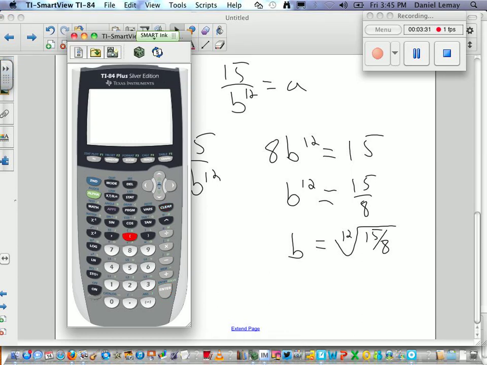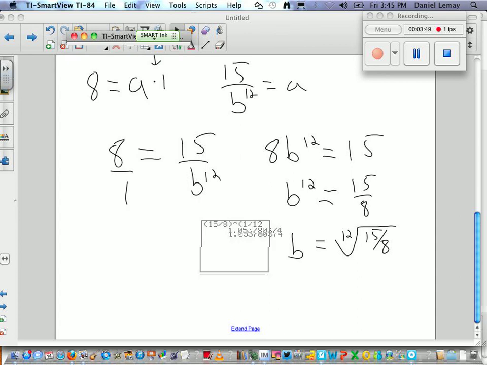I'm just going to do this with fractional exponents. So that's what our b number is.